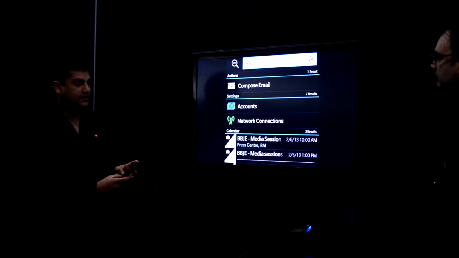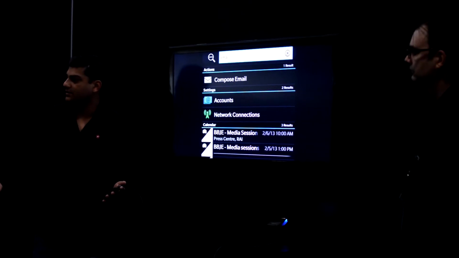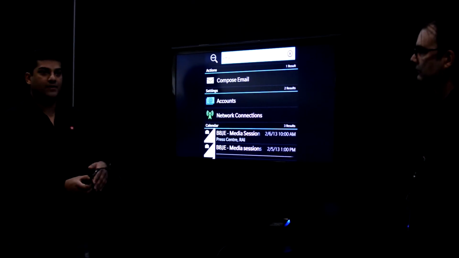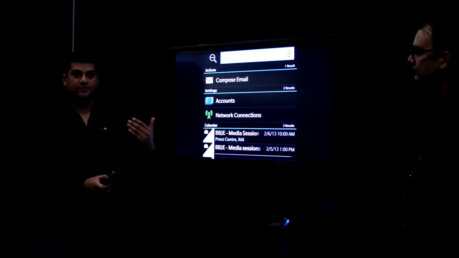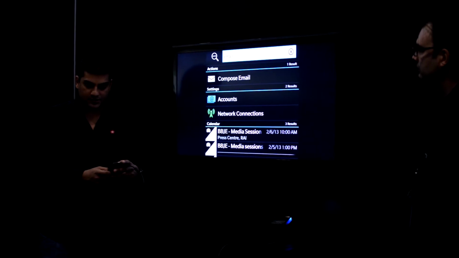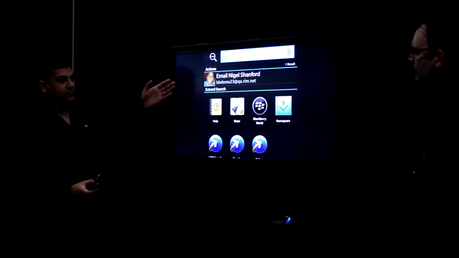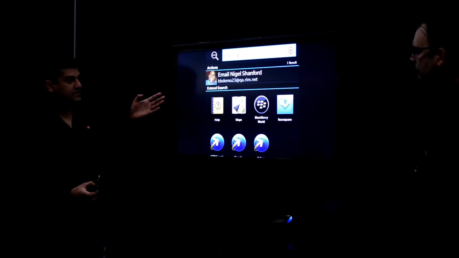This action could be, as I've chosen here, email, but it could be BBM, text, tweets, or Facebook. The idea being that you type an action and then you think of the person you want to perform that action with. So if you want to email Nigel as an example, you can see that we narrow that down and provide that individual's contact info.